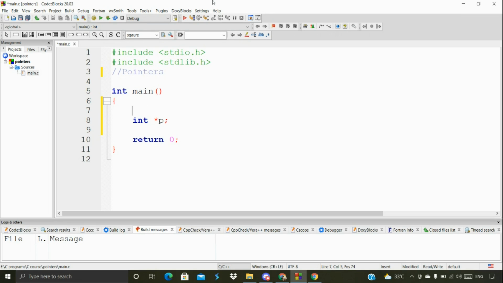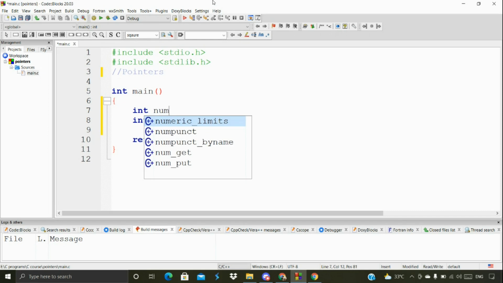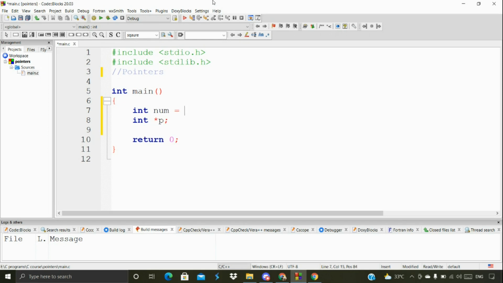Let me write an example so that you can understand it in a better way. For example, a normal integer type variable called num, where I'm going to store the value 10.